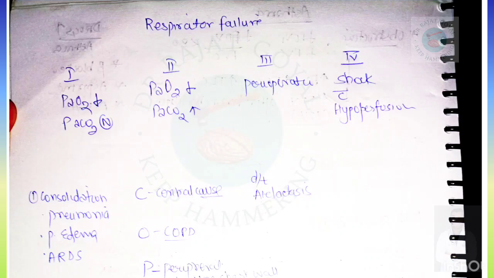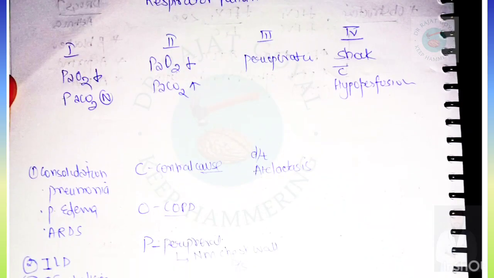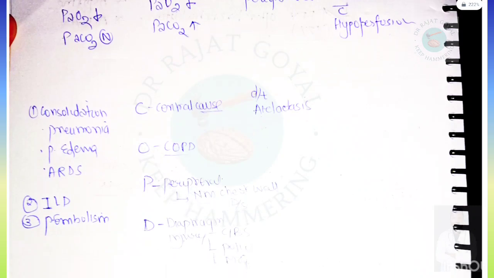So what are the causes of type 1 respiratory failure? Type 1 respiratory failure occurs due to consolidation such as pneumonia, pulmonary edema, ARDS, interstitial lung disease, and pulmonary embolism. So these are the causes of type 1 respiratory failure.